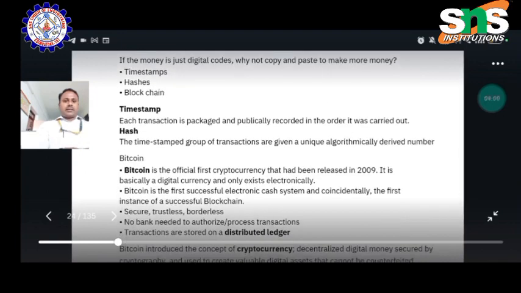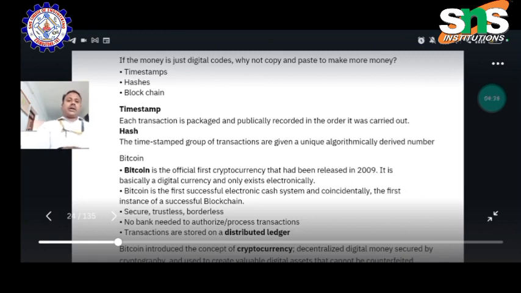Bitcoin is the official first cryptocurrency, released in 2009. It is basically a digital currency and only exists electronically. Bitcoin is the first successful electronic cash system and, coincidentally, the first instance of a successful blockchain. Secure, trustless, borderless are the words that are very important to each and every process. No bank is needed to authorize and process the transaction.